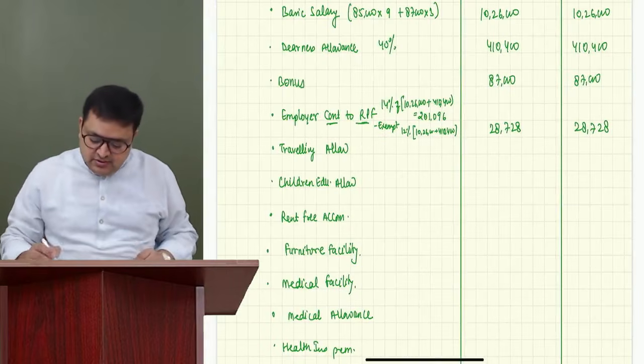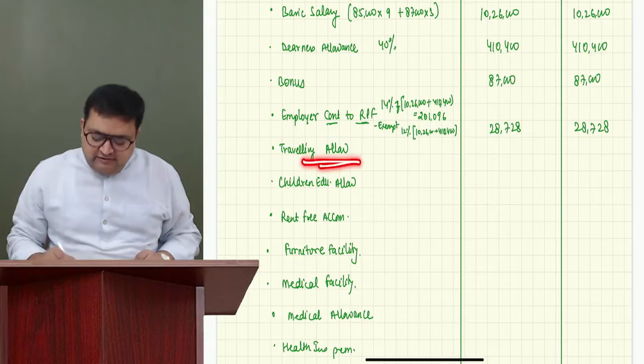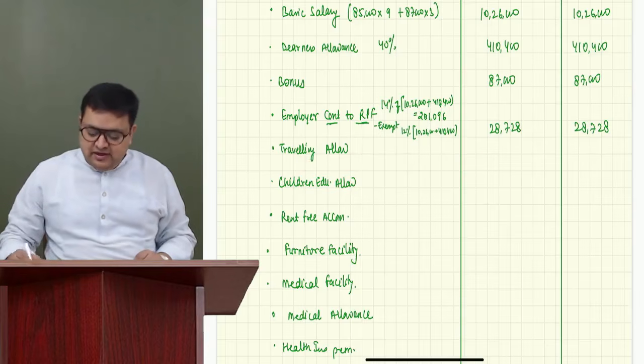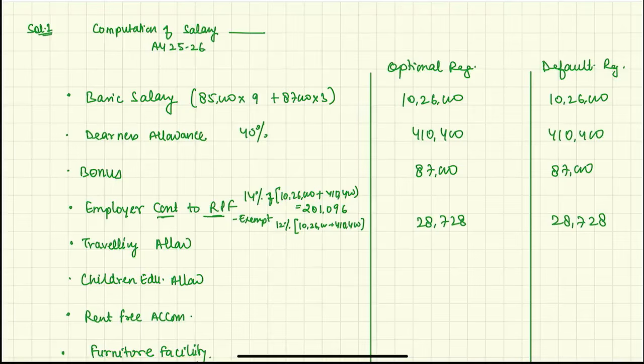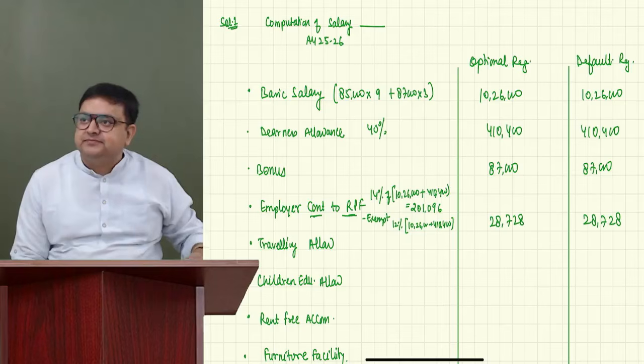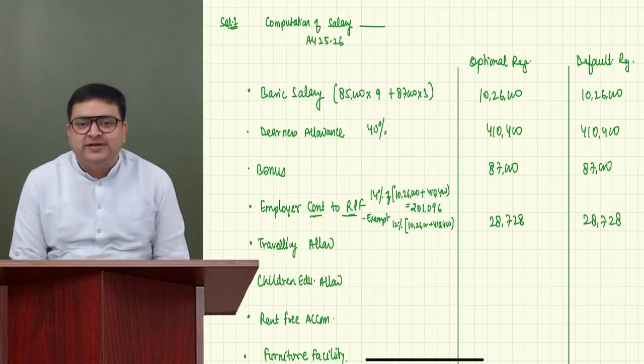Now, traveling allowance. First of all, tell me everybody is clear till here. Very good. Satish, Siddharth, Joseph, Kishore, Logita, Aditya, Gomti. Very nice.